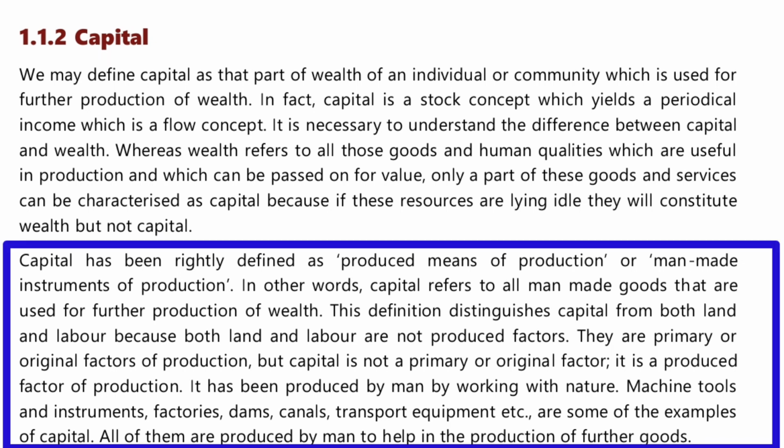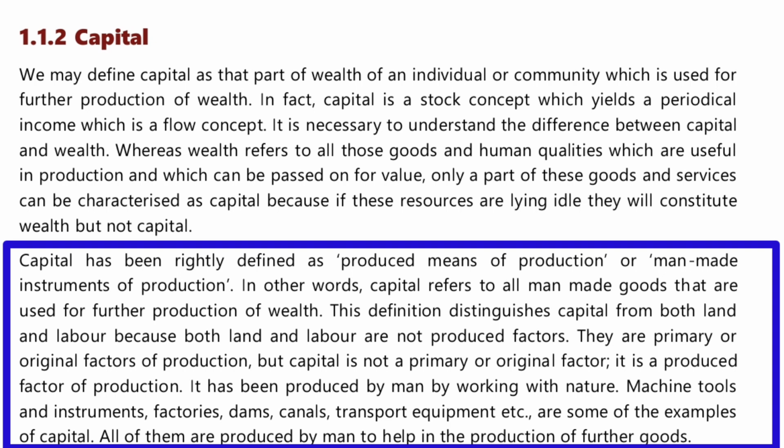So it is rightly defined as the produced means of production or man-made instrument of production. It refers to all the man-made goods that are used for further production of increasing the wealth. So here you can distinguish capital from land and the other factors of production. But is capital a primary factor? No, it is not a primary factor. But it is a factor of production which uses the other primary factors.